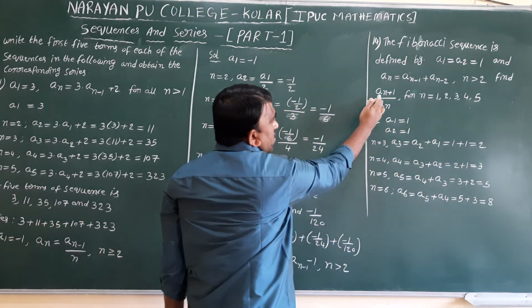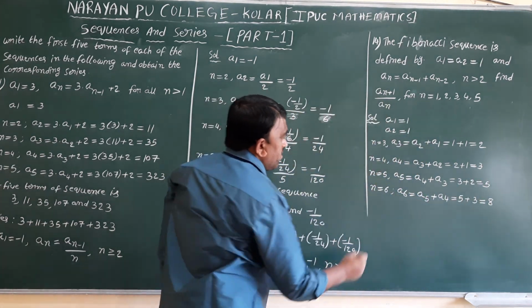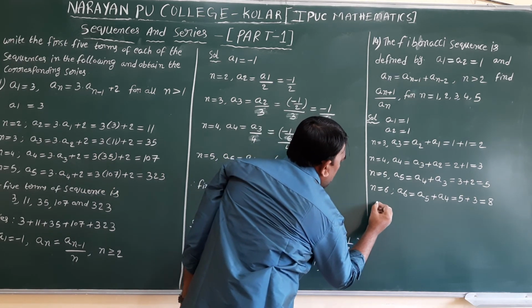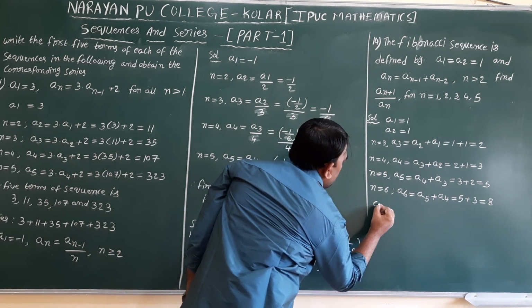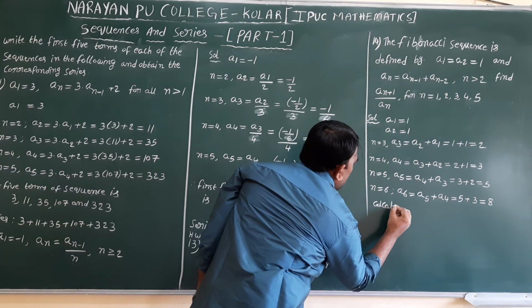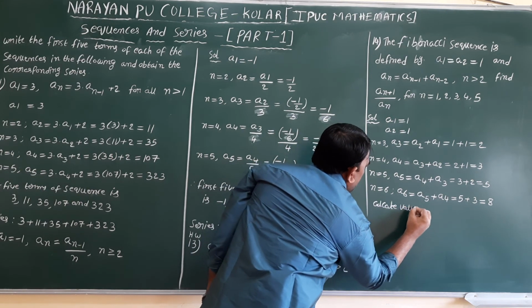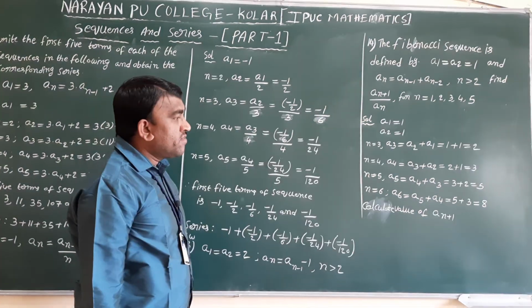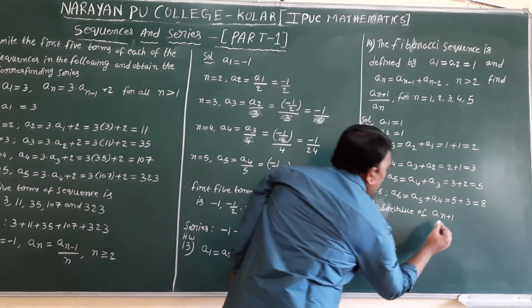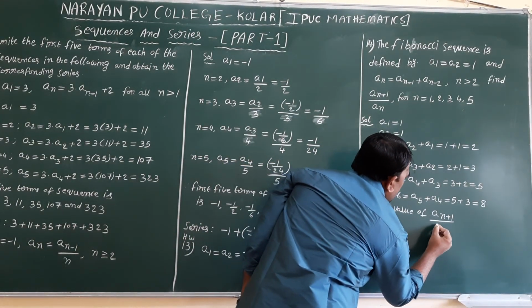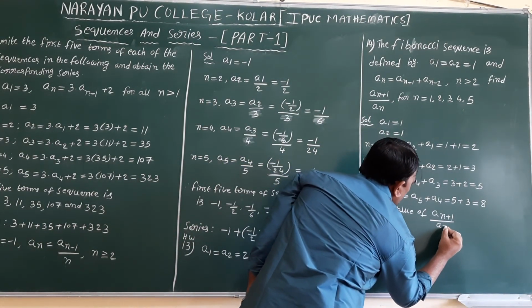Now these values we need to calculate. We need to calculate the value of a n plus 1 divided by a n.